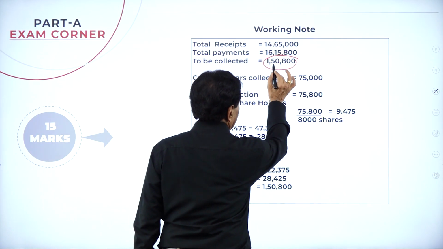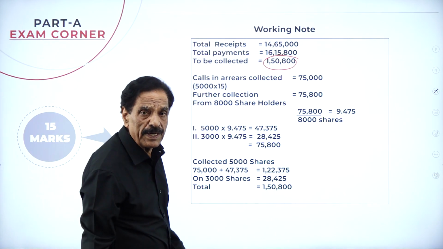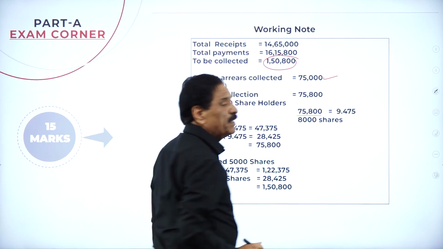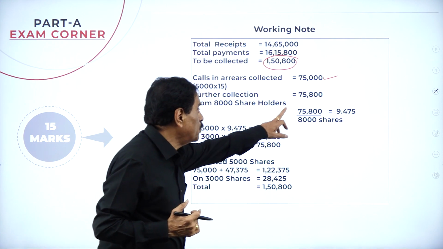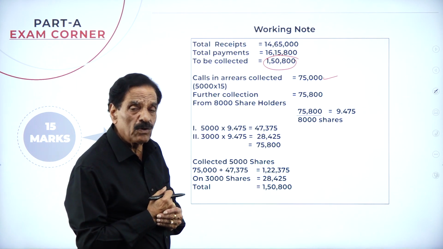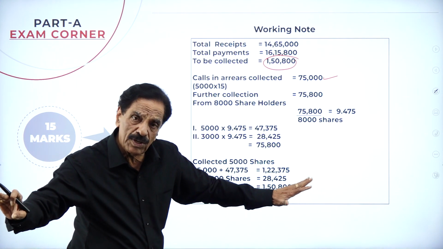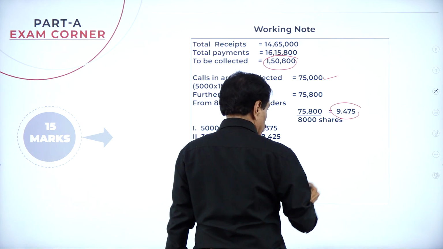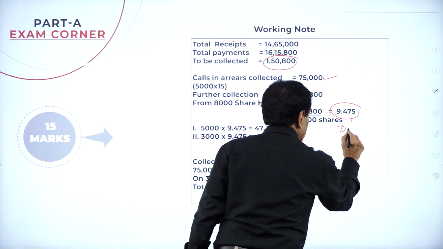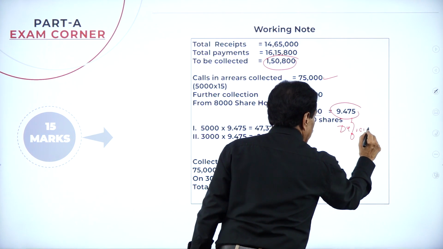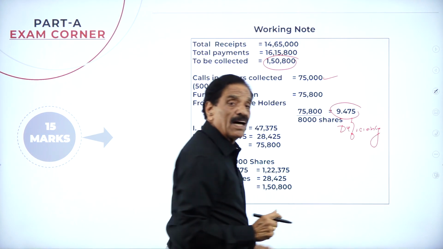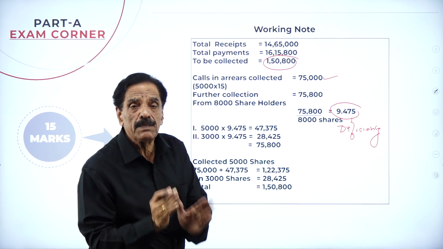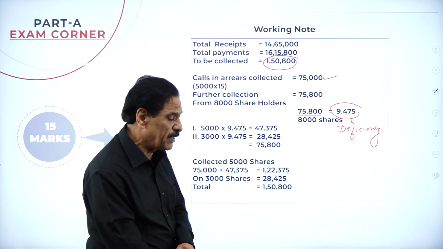15 rupees. Total shortage is 1,50,800. How much did I collect? 75,000 I collected. How much shortage has come? 75,800. Now both the shareholders are equal. Divided by 8,000 shares, per share 9.475 is the deficiency. Nothing but loss. Each shareholder suffered a loss of how much? 9.475.